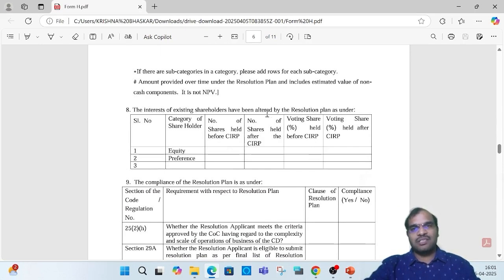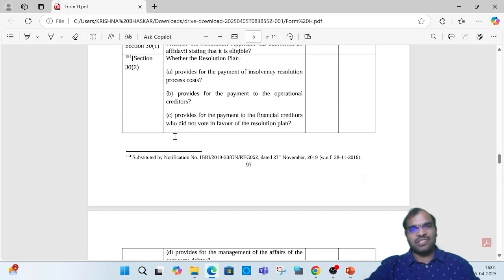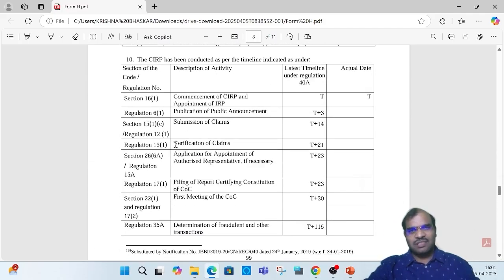Then whether the interests of existing shareholders have been altered, and how they are going to be altered. Then compliance with the resolution plan is as under. Various sections are there. Whether you complied with the various sections or not, you are going to give the declaration. These are all the various sections we have already discussed.